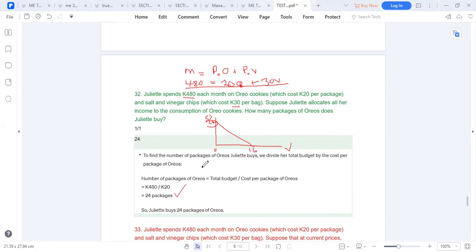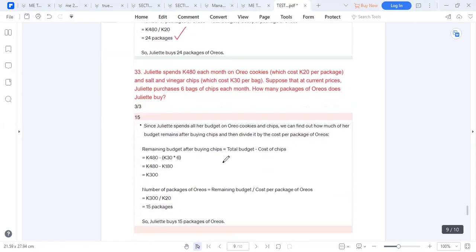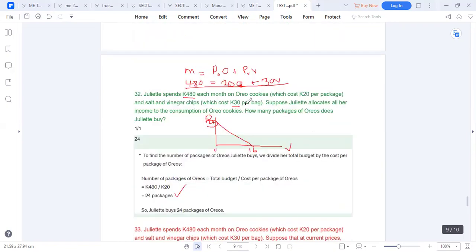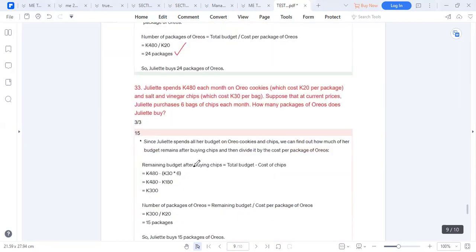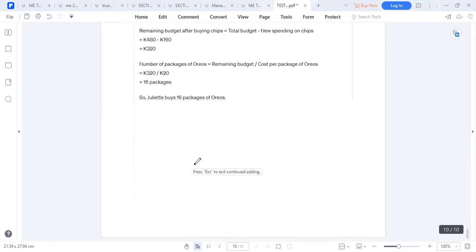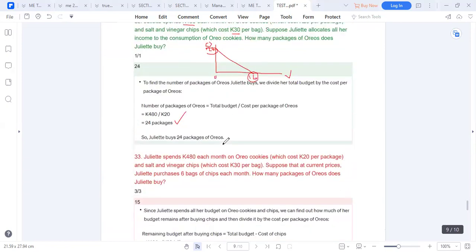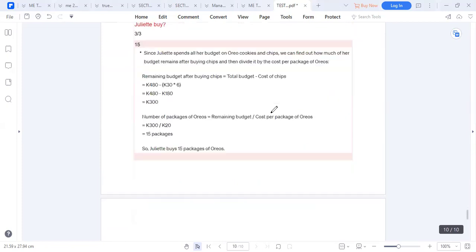So our answer was 24. The same question, if we're dealing with the budget which was increased or was manipulated, the price changed from 30. Okay, I'm out of time. But this other part was giving us 16. If we're going to consume all of the other good, we got 16. Okay, so this is how this question is supposed to be answered.